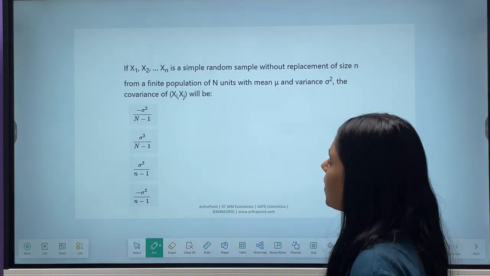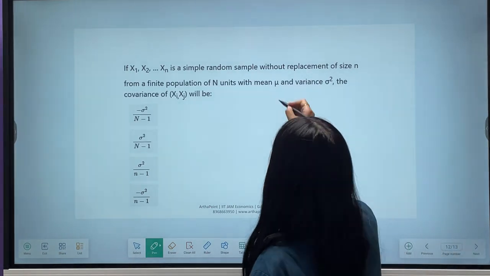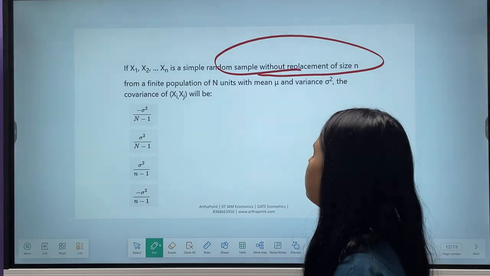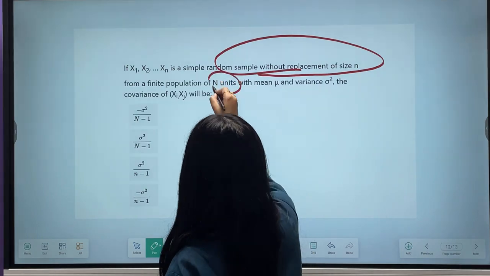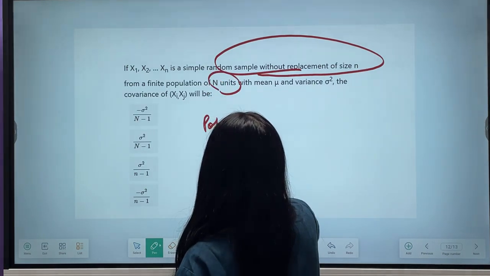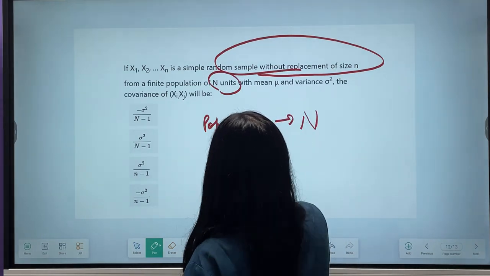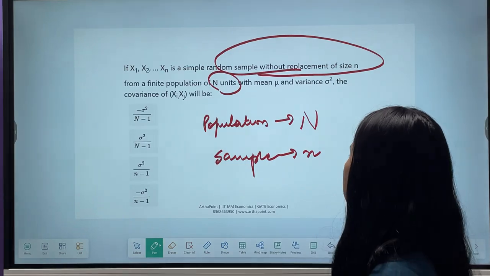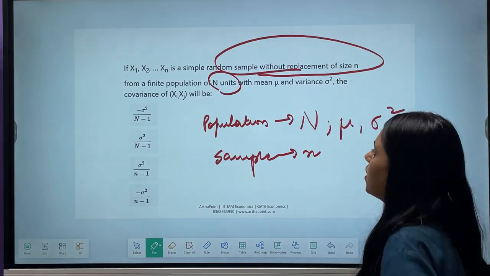Okay, क्या कहता है ये? x1, x2 till xn is a simple random sample without replacement of size n from finite population. Population size capital N. Population है N और sample है small n. Mean of the population is mu and variance is sigma square.